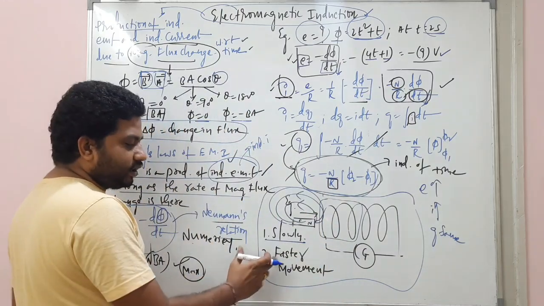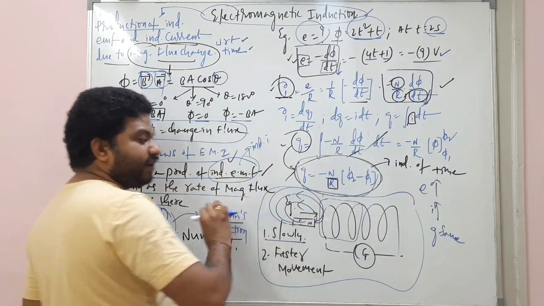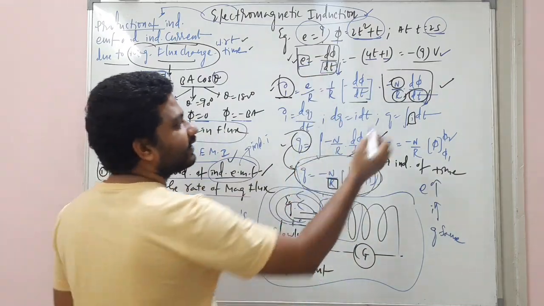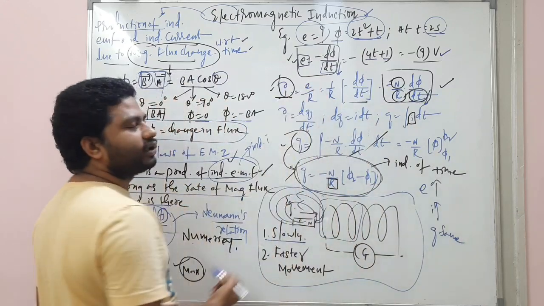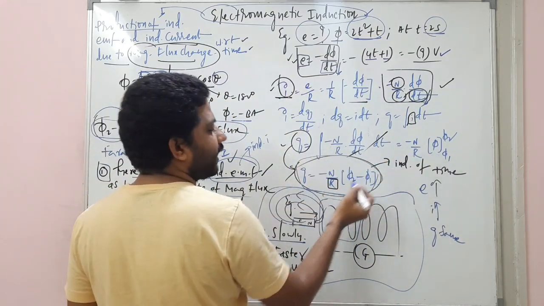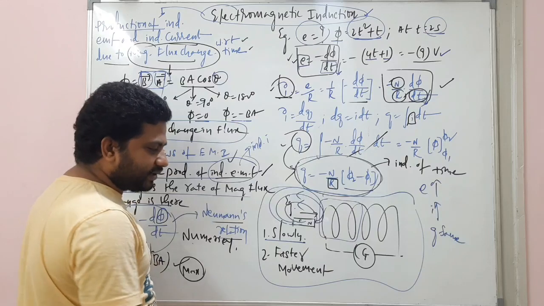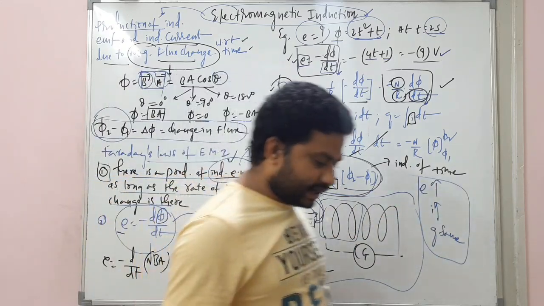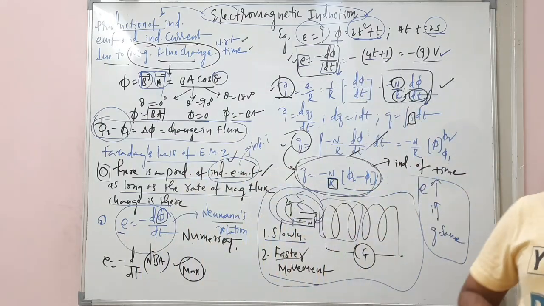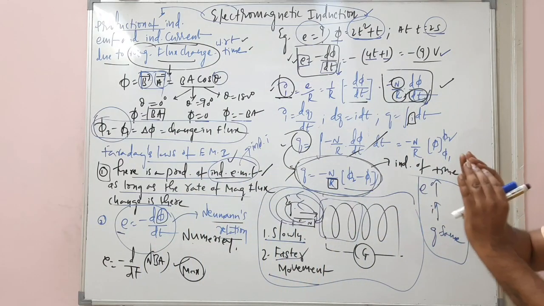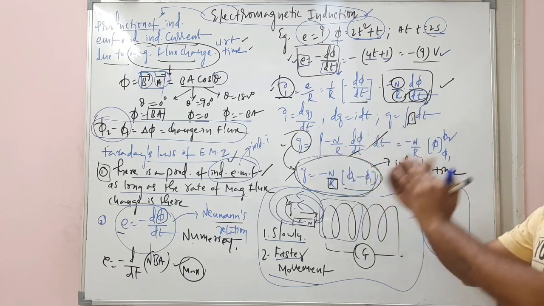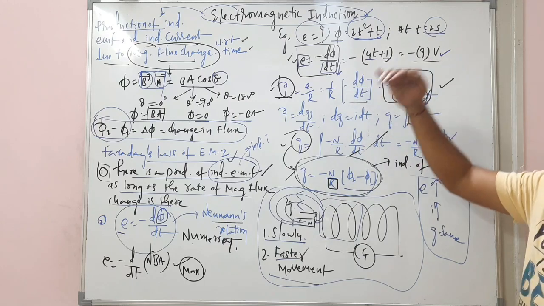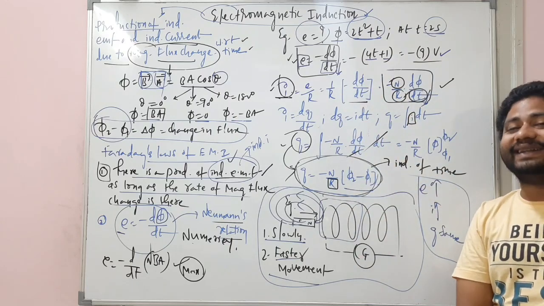Exactly the reverse condition when the magnet is moving faster like this. Time is so small, induced EMF will be increased; when the time is high, induced EMF will decrease, induced current will decrease. And charge is independent of the time, so it will remain the same. In this case and this case, it is here one case. Understand, students? And this is how we can discuss the concept of magnetic flux and rate of change of magnetic flux and the induced EMF, induced current and induced charge expressions.